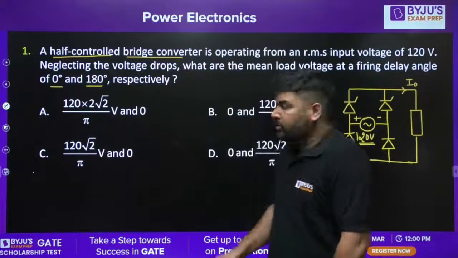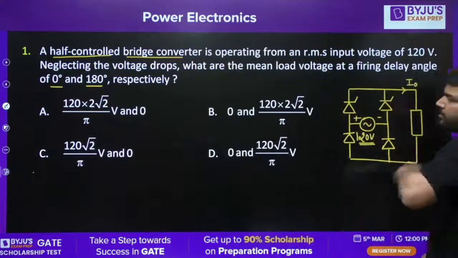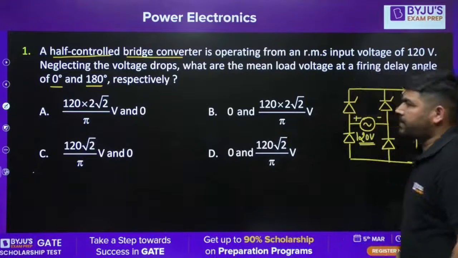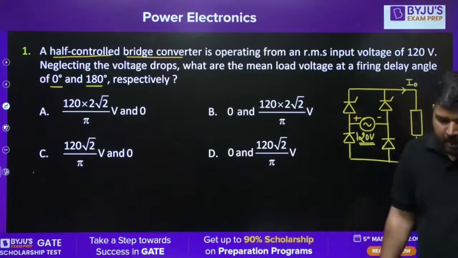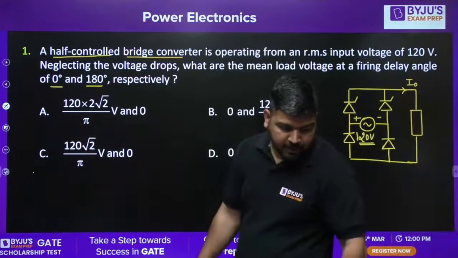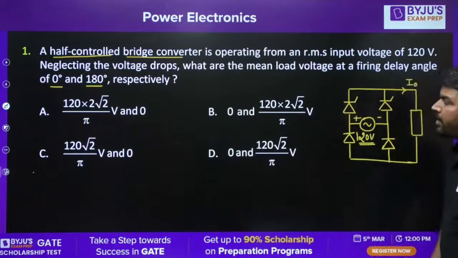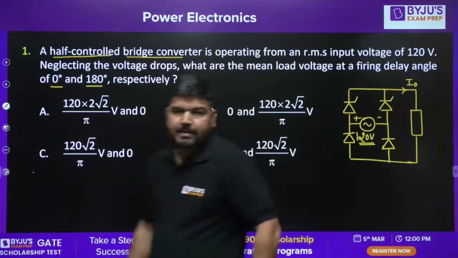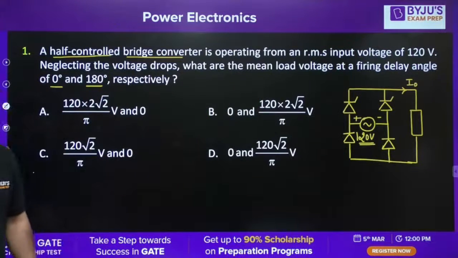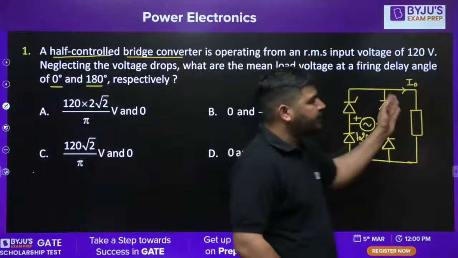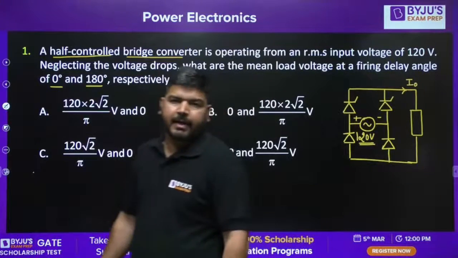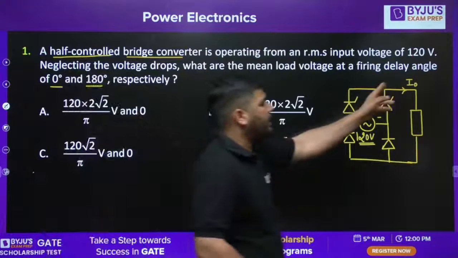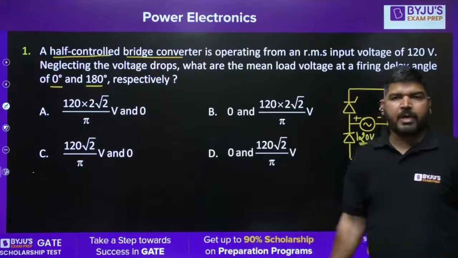I have drawn the diagram, so please tell me which option is correct. For 0 degree and for 180 degree, we need to calculate the average output voltage. Tell me everyone. It's a semi converter, and nothing is given about the load. Let's assume that the load is continuous conduction, the load current is constant. Let's assume it like this.